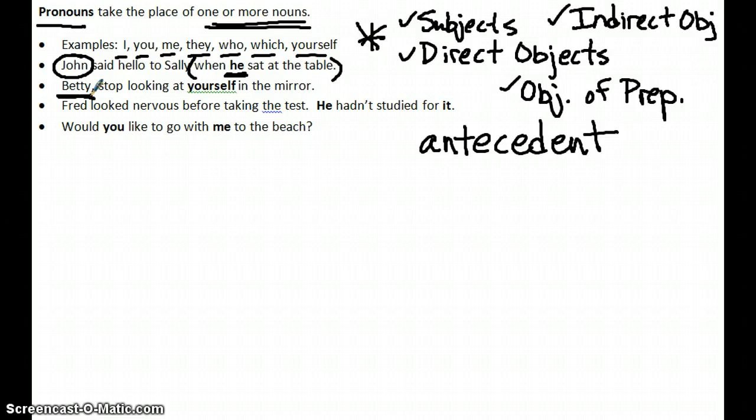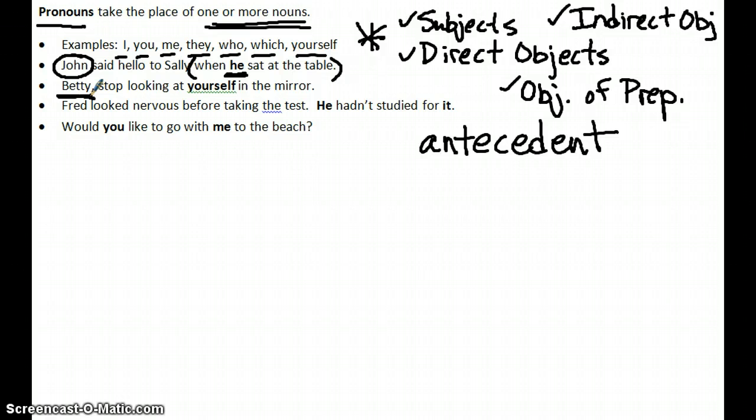Okay? If we take a look at the third example, sometimes these antecedents, the words that the pronouns are referring back to, the words more specifically that they're taking the place of, they're not actually in the sentence themselves. And usually, you can find them in sentences around that specific sentence in the context of the paragraph. So if we had a paragraph that started, "Fred looked nervous before taking the test." Period, end of thought. New sentence: "He hadn't studied for it."